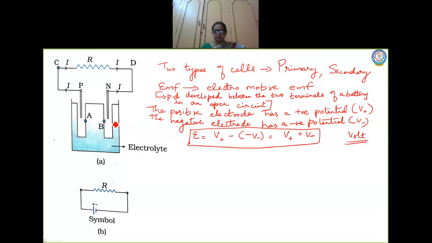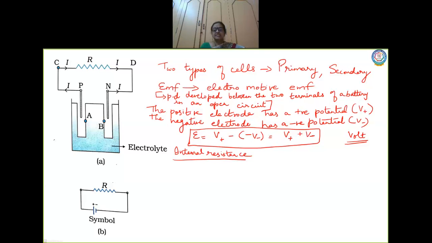So the EMF, and let us come to the topic called internal resistance. Now, what is the meaning of this word, children? Internal resistance. Internal means which is inside. Now, here we talk about the chemical reaction that is existing between the electrodes and the electrolyte in a battery, right? Okay.